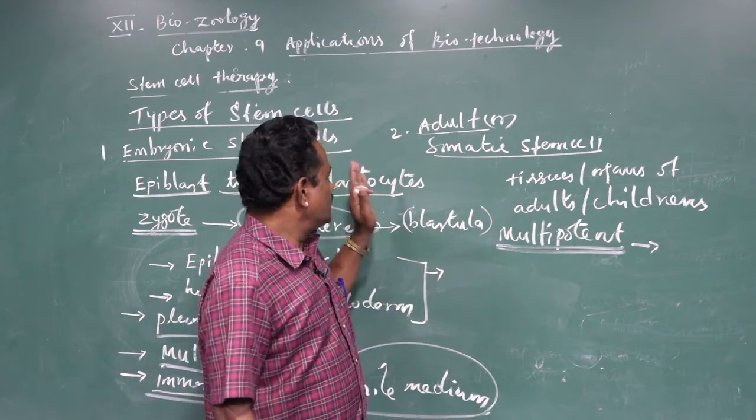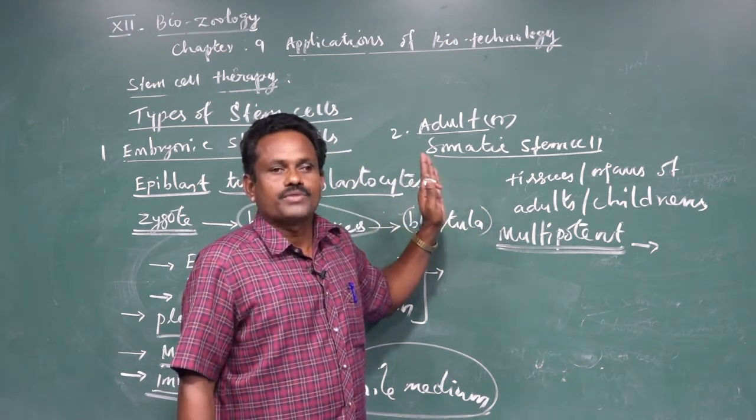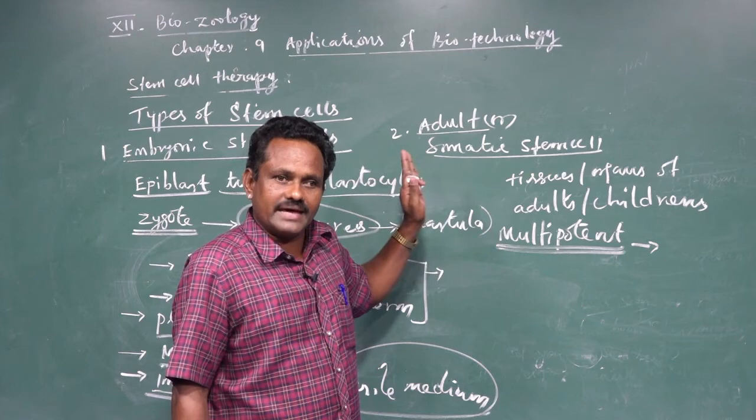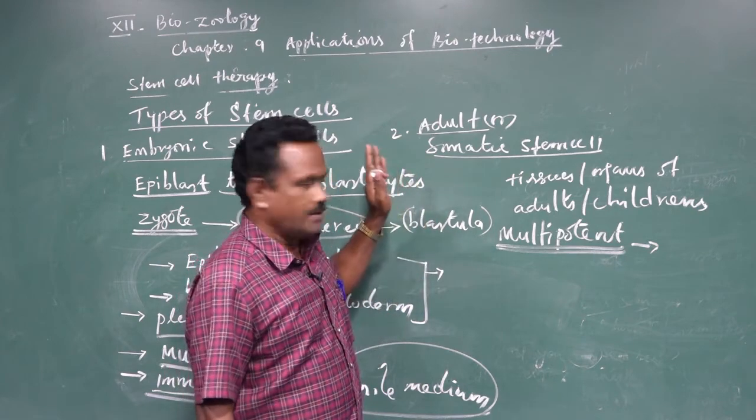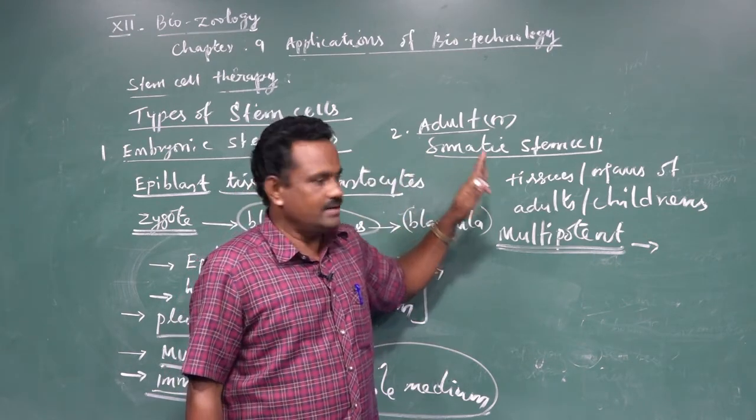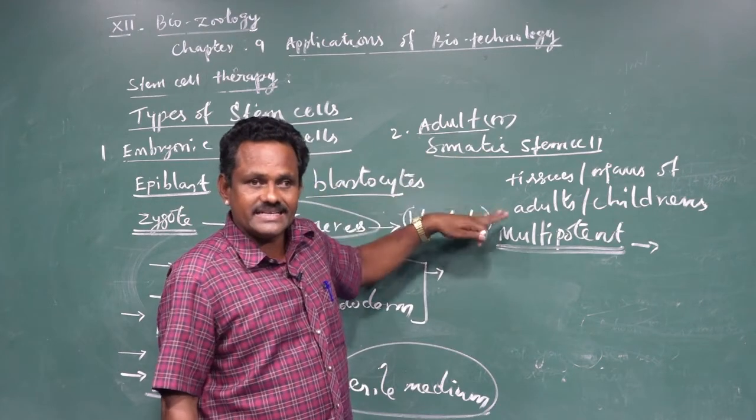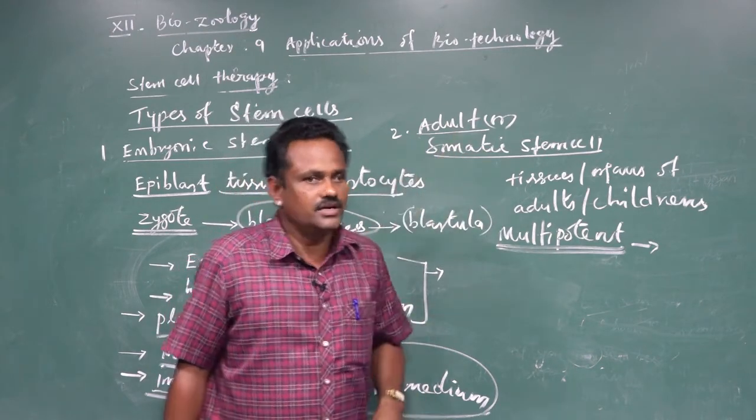But these somatic stem cells mainly play a major role in repairing damaged or diseased organs and tissues.